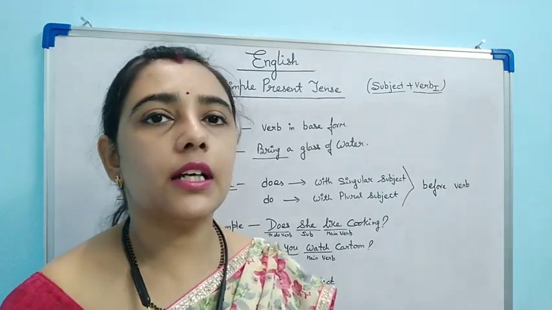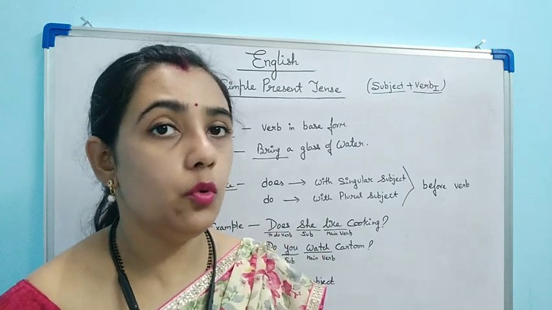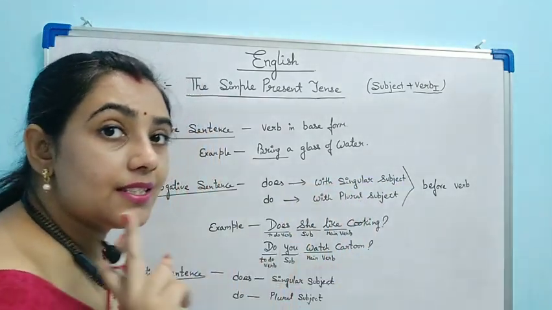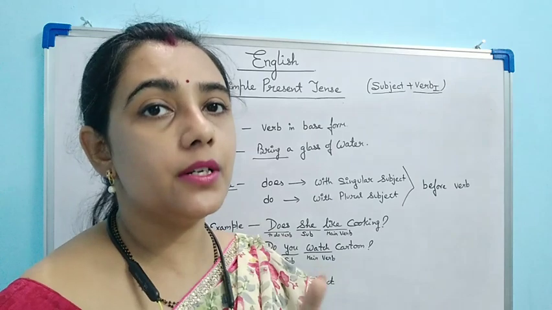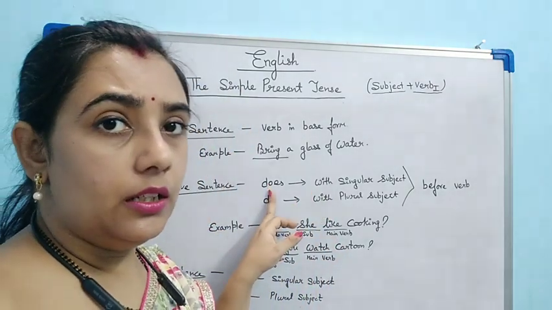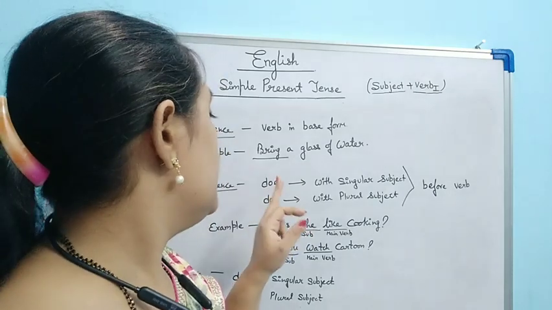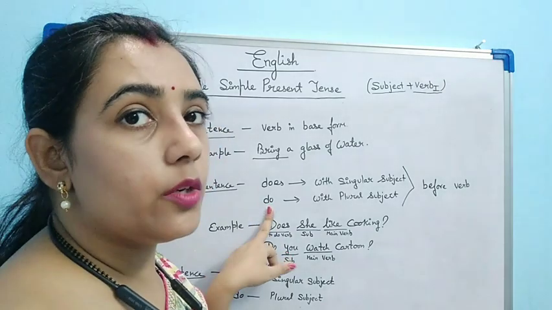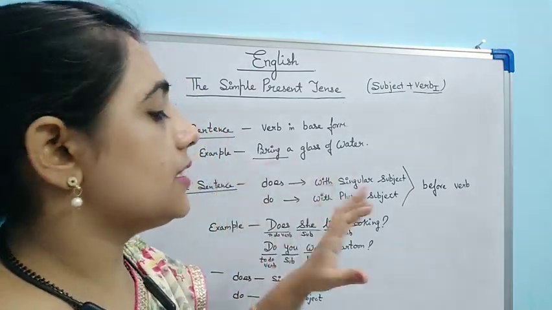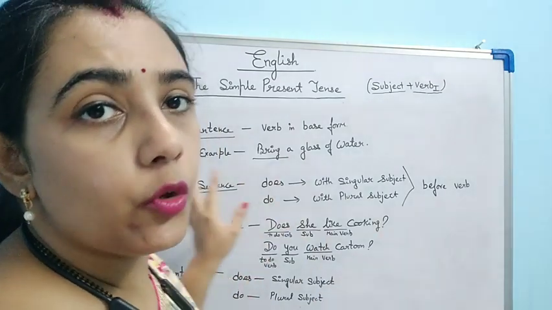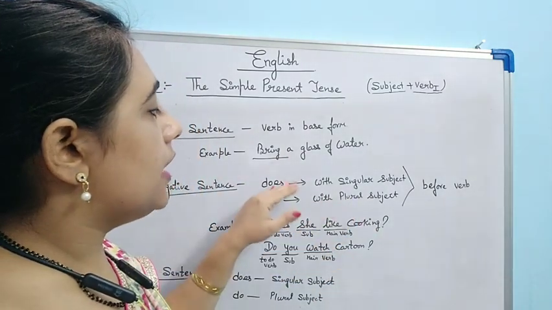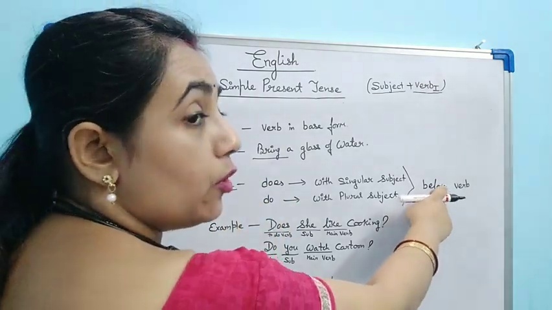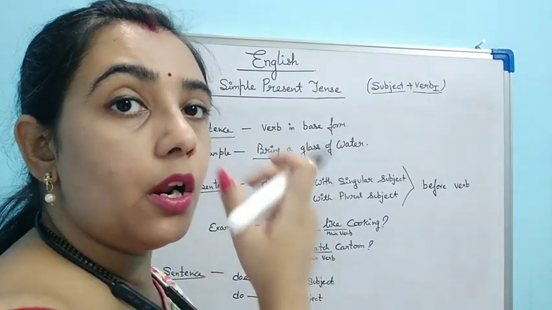When the subject is singular, that is if we are talking about a single person, we will start the question with does. If we are talking about plural subject, we will start the question with do. Just keep in mind, every time in interrogative sentence, does or do will be the start of the sentence, and it should come before the verb.